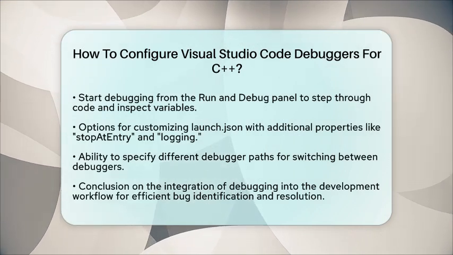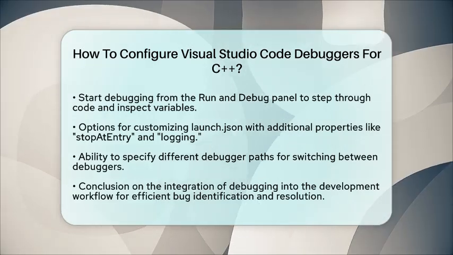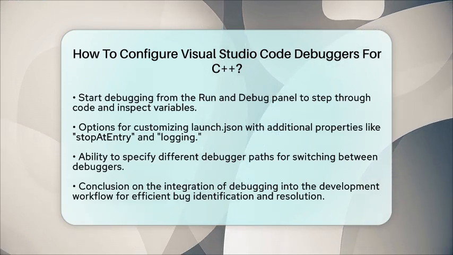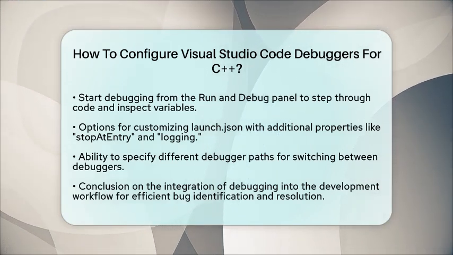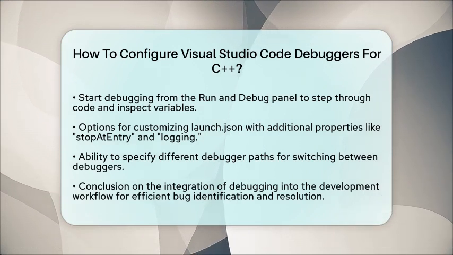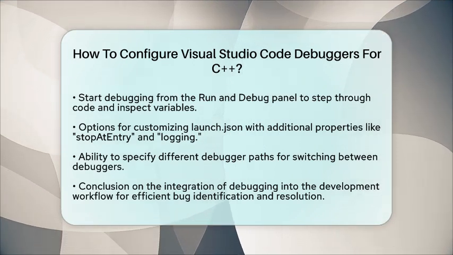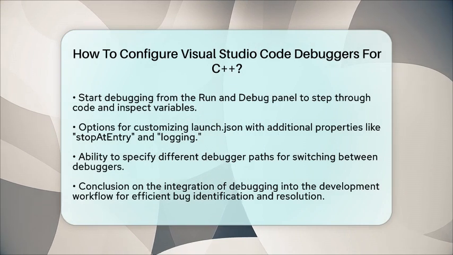For those looking for more control, you can customize launch.json with additional properties like stopAtEntry or logging. You can also specify different debugger paths if you want to switch between debuggers.